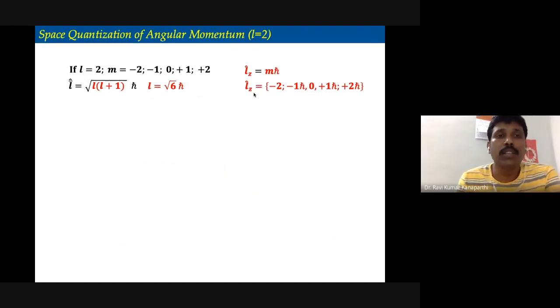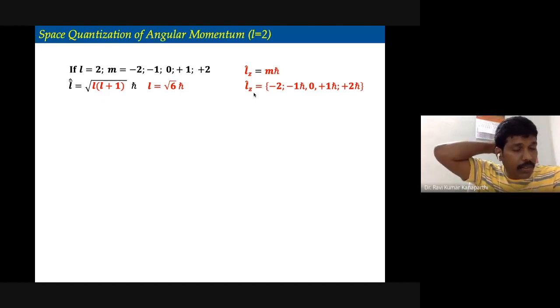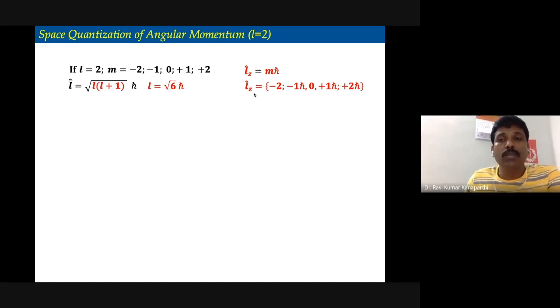Well, we can continue discussing the space quantization of the other orbital, that is L equal to 2. When L is equal to 2, the length of the vector is square root of 6 h cross. Since L is equal to 2, this length of the vector can orient in 5 different ways. What are those? Minus 2 h cross, minus 1 h cross, 0, plus 1 h cross, plus 2 h cross.